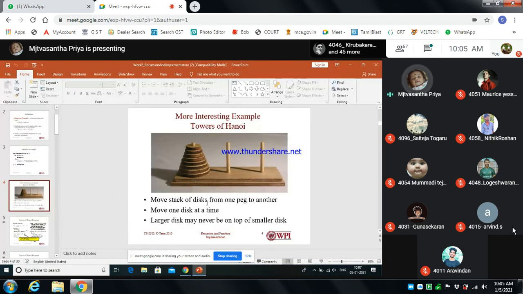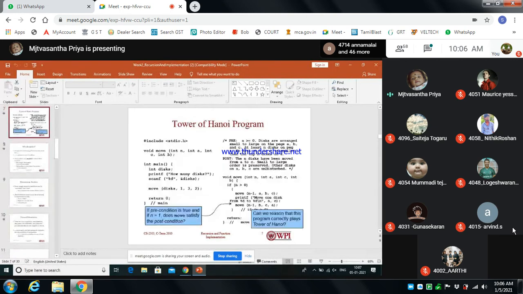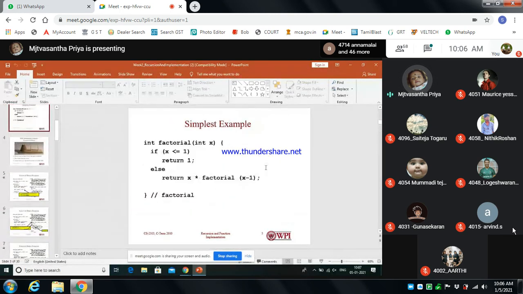So it has to move the stack of disks from one peg to another. Move one disk at a time. A larger disk may never be on top of a smaller disk. Whatever rings are placed here, the disks can be placed the same way at C, the destination.